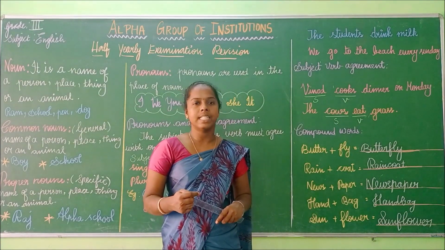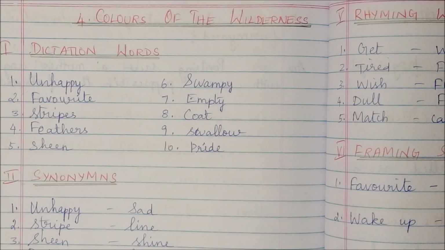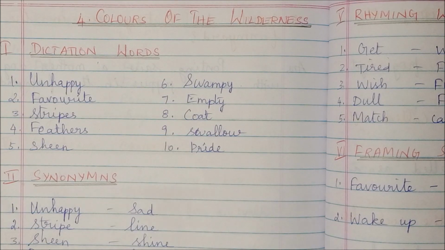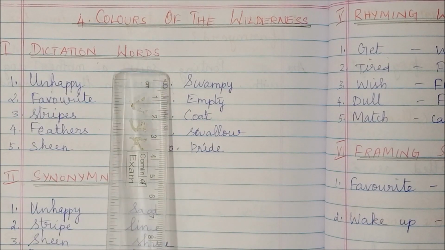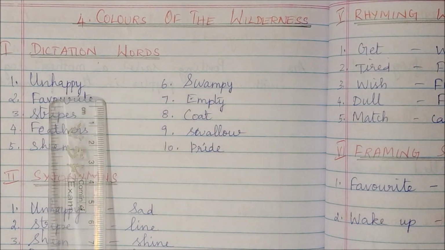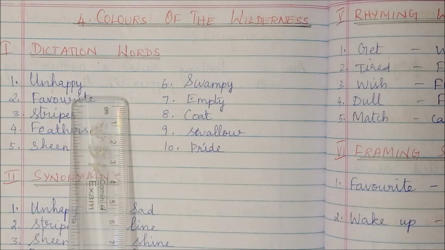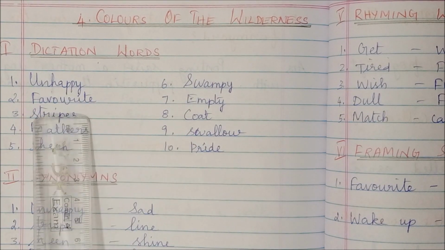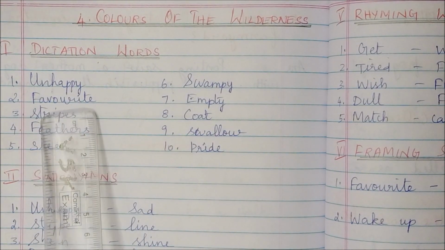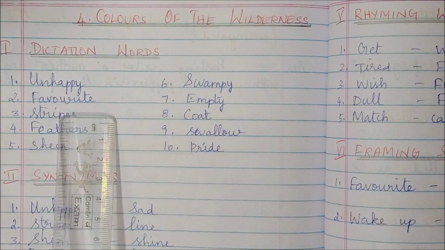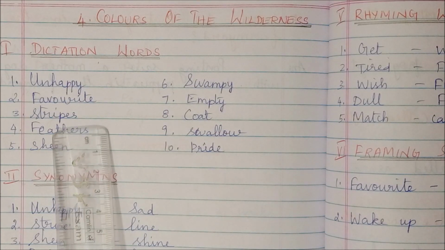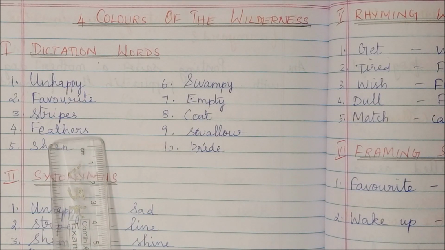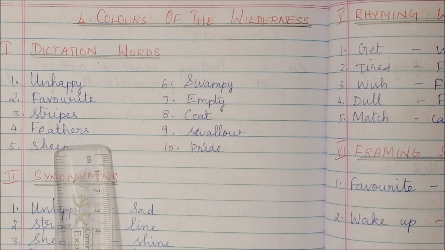Let us revise the lessons. Children, now let us revise the lesson, Colors of the Wilderness. Dictation words. Unhappy, U-N-H-A-P-P-Y, unhappy. Favourite, F-A-V-O-U-R-I-T-E, favourite. Stripes, S-T-R-I-P-E-S, stripes. Feathers, F-E-A-T-H-E-R-S, feathers.